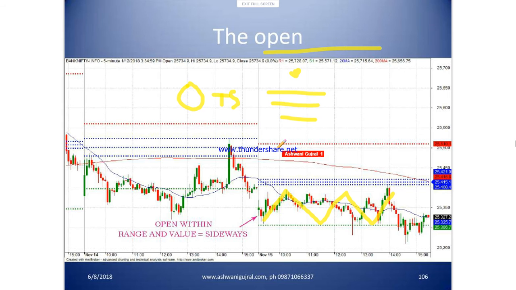Often what happens is it starts range bound, and if it takes previous day high or previous day low out, then a trend starts. So this is half a day of a range plus half a day of trend. So you should be ready to see the breakout of previous day high or low or S1 R1 to find a trend. So there are three situations.